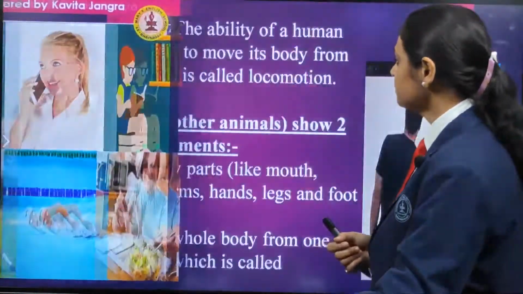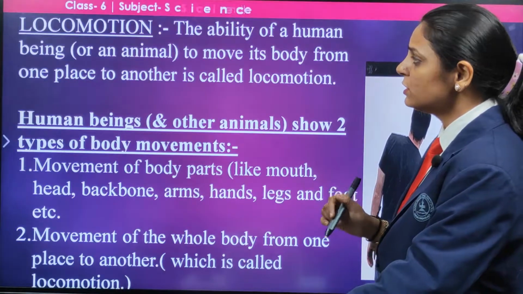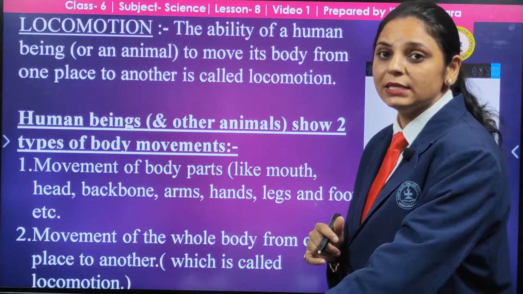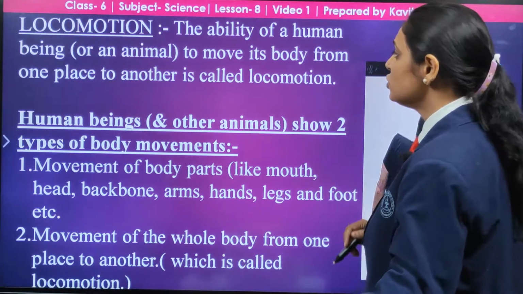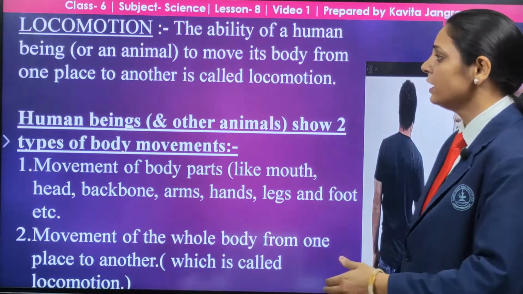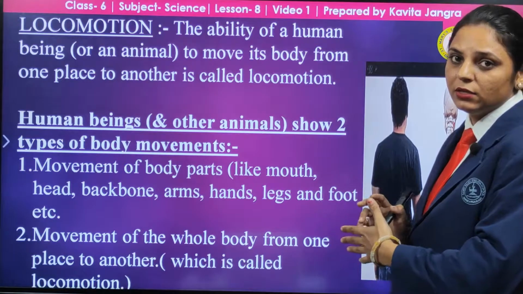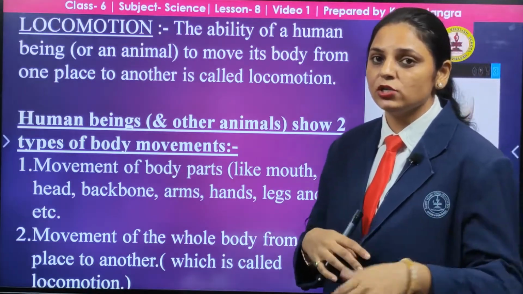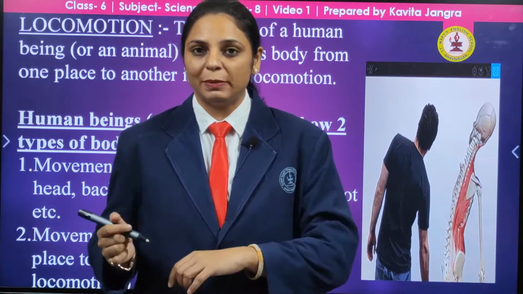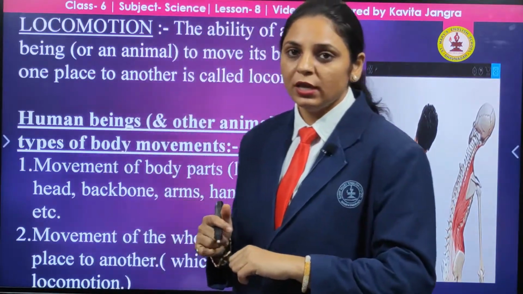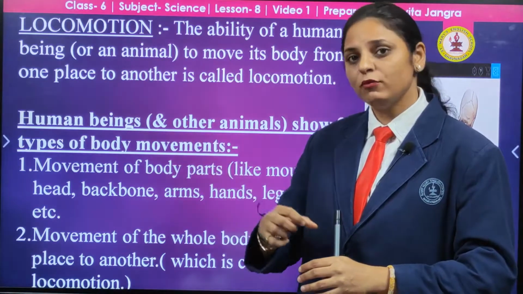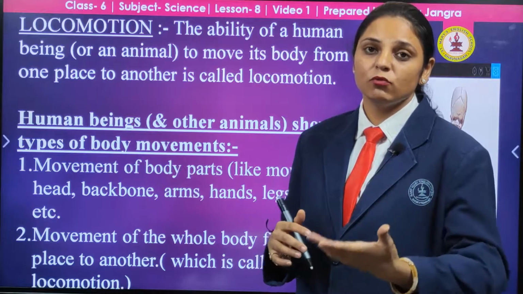Let us see. The important terms you need to understand are locomotion and movement. What is locomotion? This is the ability of a human being or an animal to move its body from one place to another. If I am moving from this point to this point, that means I shifted my position, I changed my place. That is locomotion. If, being at the same place, I am moving my hand, I am moving my head, that is a movement.